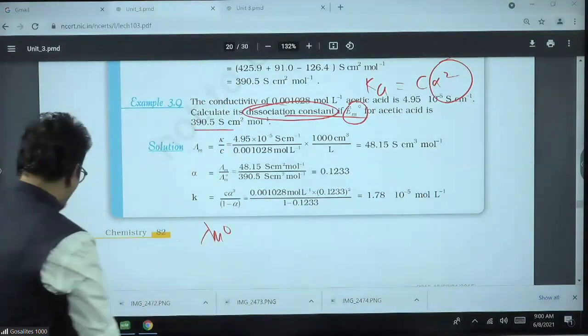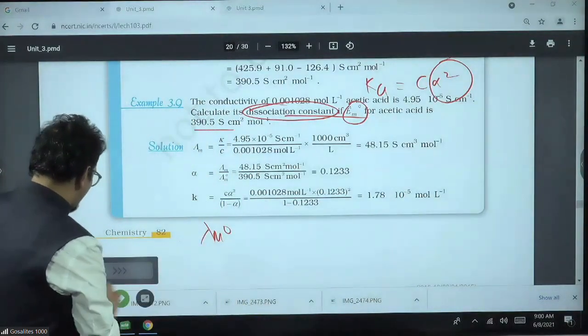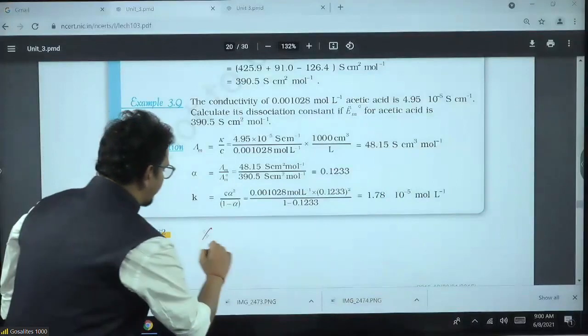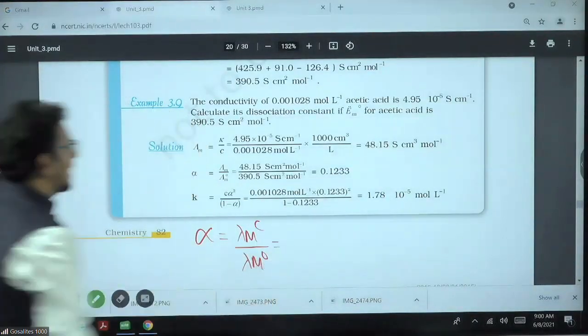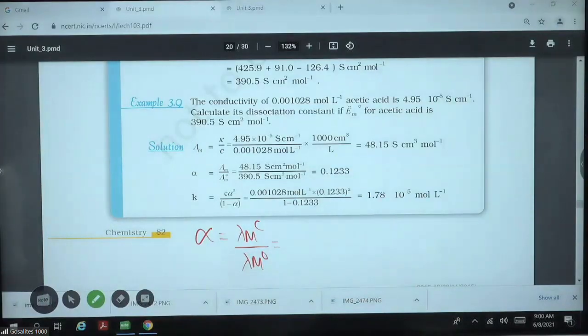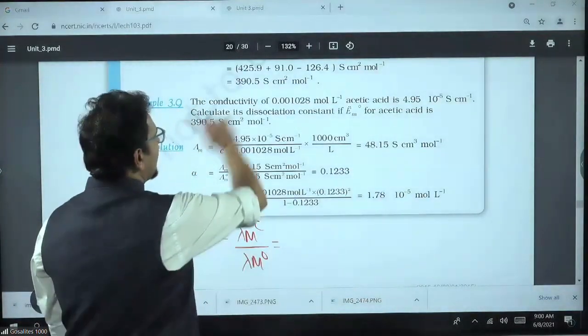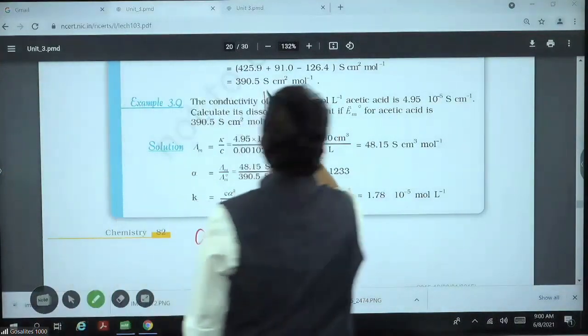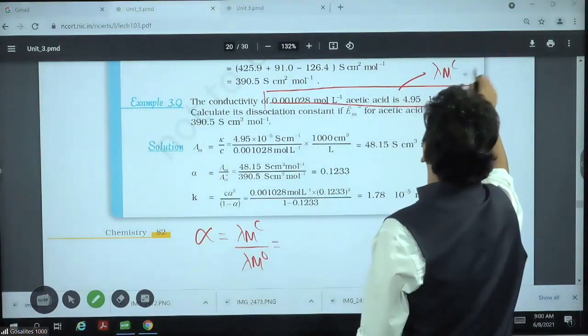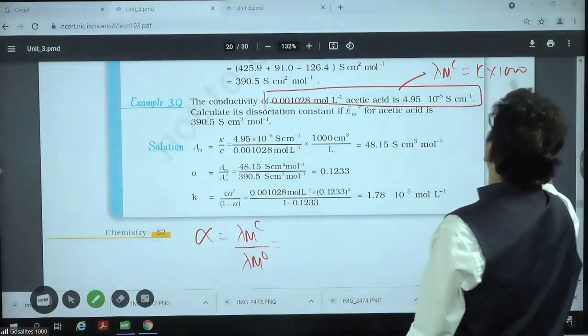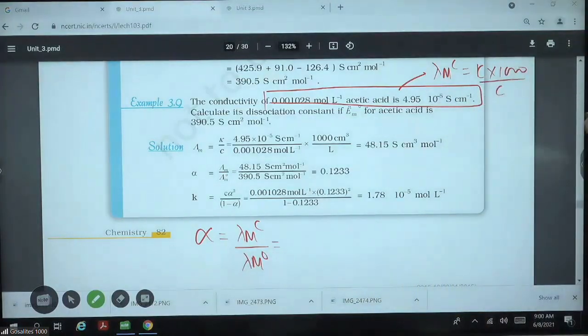Alpha, if you try to understand, alpha is lambda mc by lambda m naught. How much is lambda mc? Lambda mc we have to find using these values. Sir, how to find? Only and only one formula. Try to understand. Whole topic is formula based. Each thing has one formula.